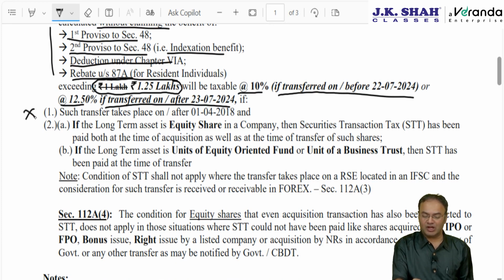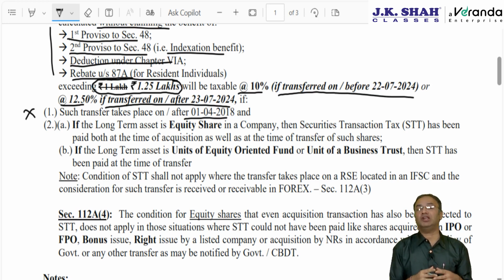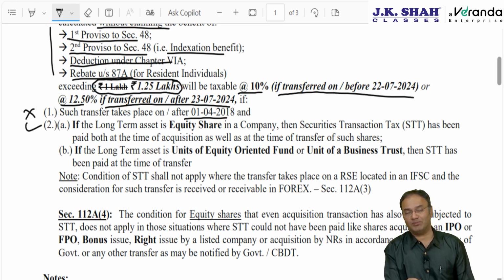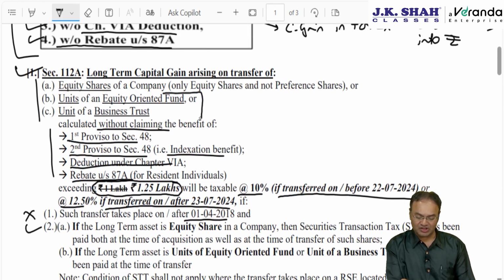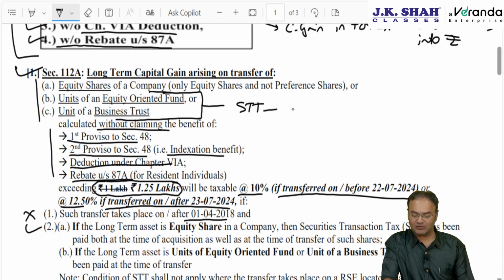Condition number 1, which is unimportant: transfer takes place on or after 1st April 2018. Prior to 1st April 2018, long-term capital gains were exempt under section 10(38), now taxable from 1st April 18. And the second condition: STT should have been paid. As far as securities transaction tax is concerned, out of the 3 assets, for the last 2 assets, equity oriented fund units or units of business trust, STT should be paid at the time of transfer only.